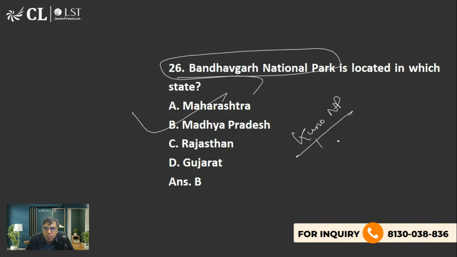Kuno National Park is in Madhya Pradesh, and we have brought cheetahs from African countries like South Africa, Namibia, and Botswana to Kuno National Park. International Big Cat Alliance, yes, that is also the reason. So we have brought cheetahs from 3 countries of Africa, South Africa, Namibia, and Botswana in Kuno National Park, Madhya Pradesh. So B is the right answer to this question.